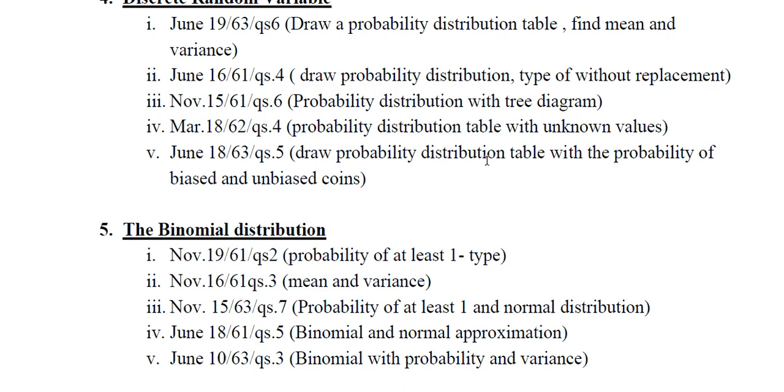So in discrete random variables, you can see these types of questions. They are here: how to draw a probability distribution table with the probabilities of biased and unbiased coins. You should understand the meaning of it. Then how to draw a probability distribution diagram, and if a probability distribution is given to you, how to use it to fill in a tree diagram, things like that.